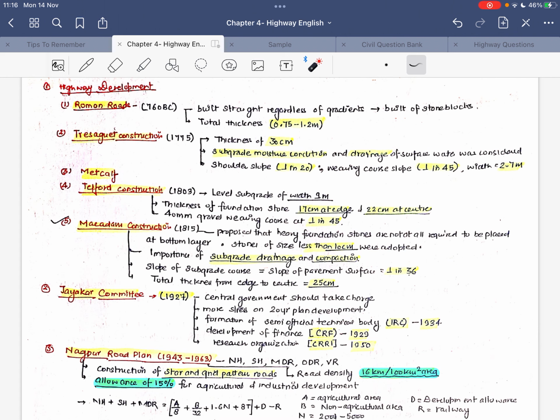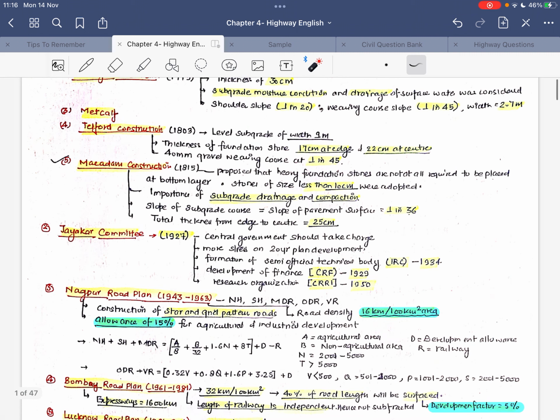Okay, looking at the macadam construction, he proposed that heavy foundation stones are not at all necessary to be placed at the bottom layer. In the previous methods it was considered necessary, but Macadam said it is not required, and he recommended that stones of size less than 10 centimeter be adopted. The slope of the subgrade was equal to the slope of the pavement surface, which was 1 in 36, whereas in the previous methods the slope was 1 in 45. The total thickness from edge to center is 25 centimeter.